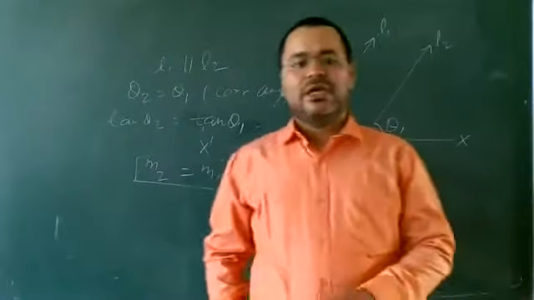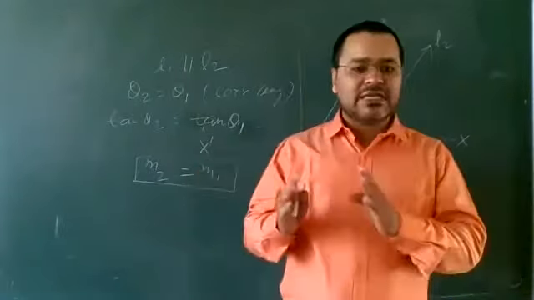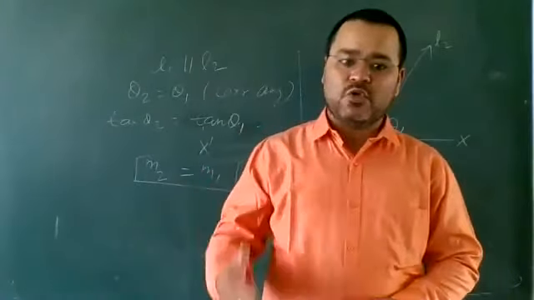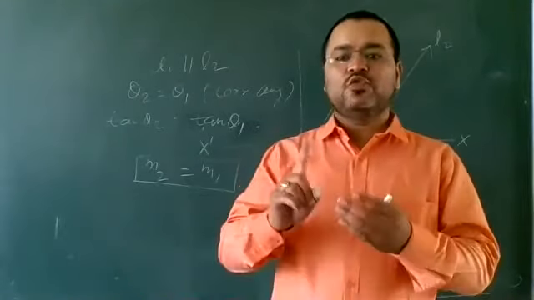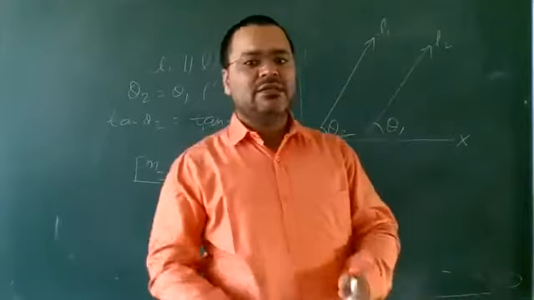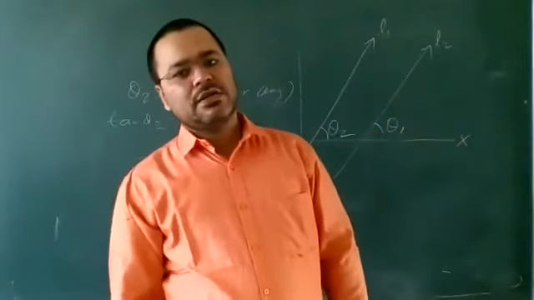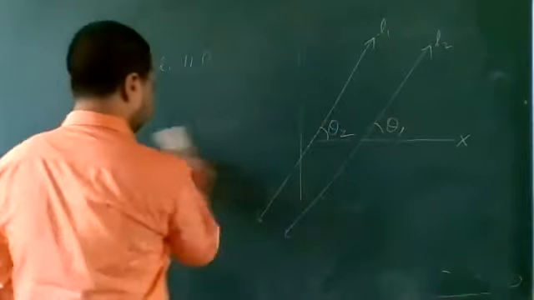It means if two lines are parallel, then their corresponding slopes will be equal. For example, let us take one example.